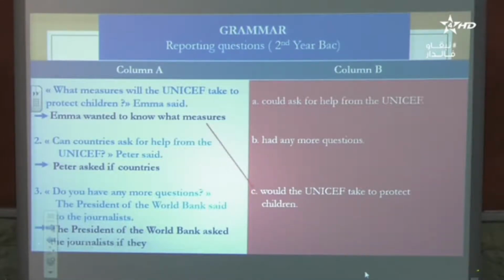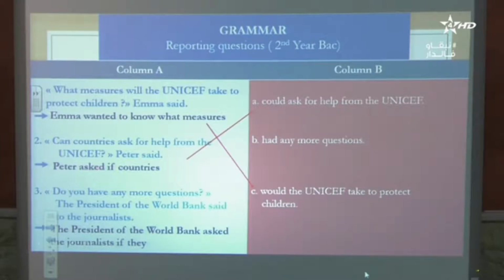So the first one is C, and please note the changes. What measures will the UNICEF, and here would the UNICEF. See the change, please. Will, would. Number 2. Can countries ask for help?